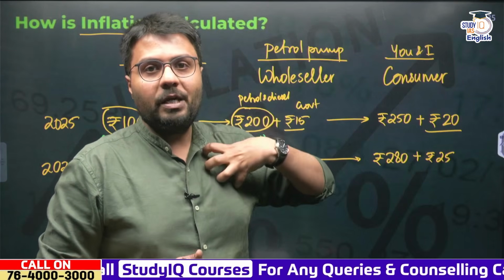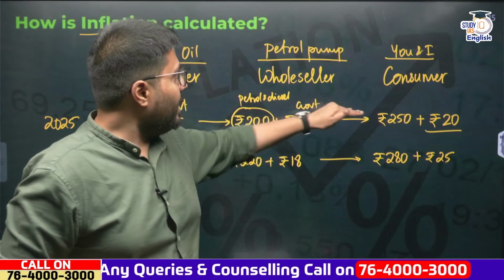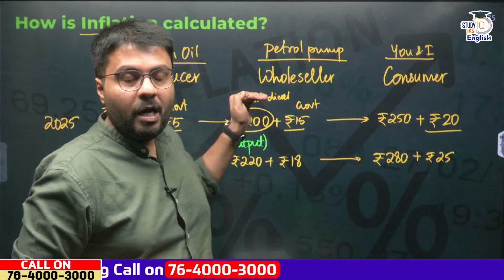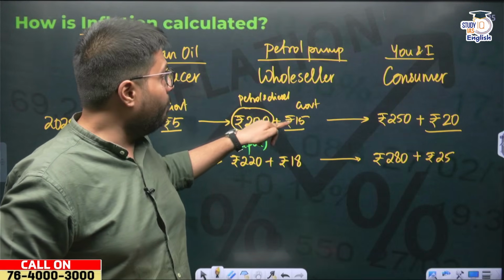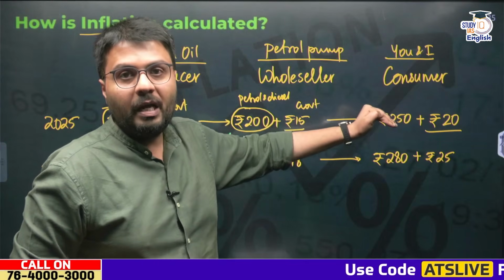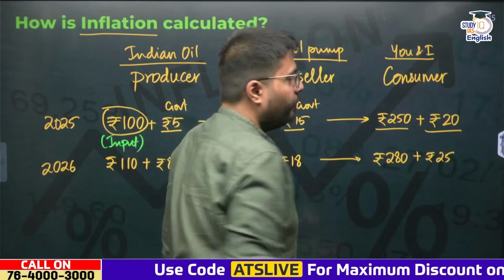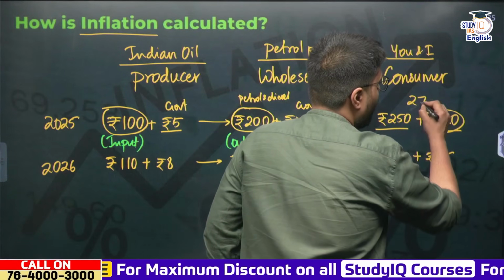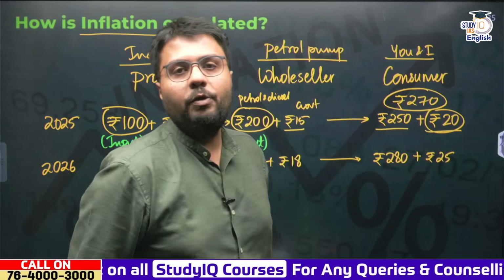So a consumer like you and I, when we are buying petrol from petrol pumps, we pay the price that the petrol pump is charging for the petrol. Now you need to understand, on the 200 rupees petrol that the petrol pump bought from Indian Oil, it paid taxes to the government. On top of that, it would add its profit margin and transportation cost, and it would sell this petrol or diesel to you for 250 rupees, on top of which you'd pay 20 rupees taxes. So the amount of money that you paid for petrol and diesel increases to 270 rupees.